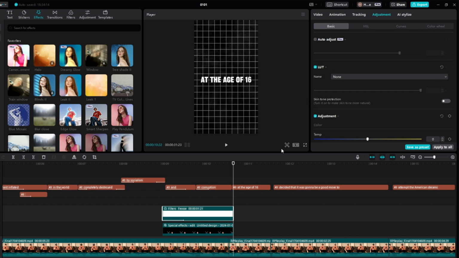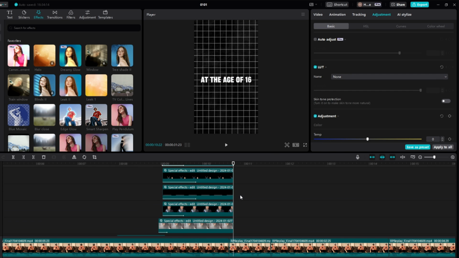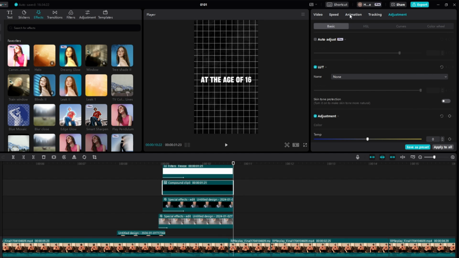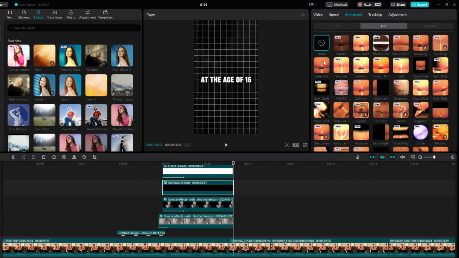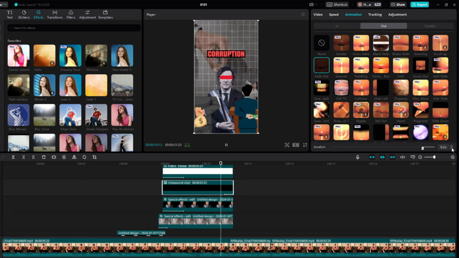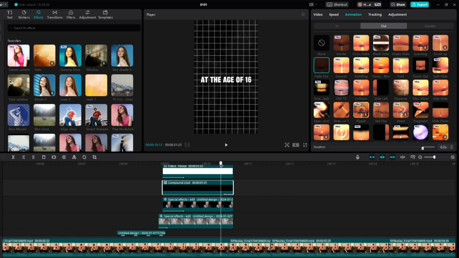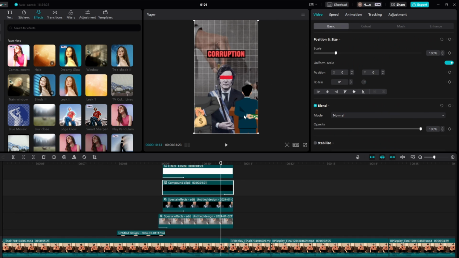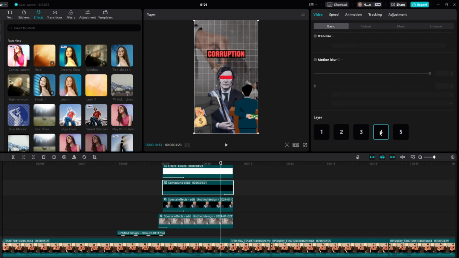And then with these, we now need to add an animation out. So what we can do is put these two together, right click, and create a compound clip just like so, and then we come to animation out on this. We will fade it out again on 0.2. And then right here, if it comes back in front, you can just go back to basic, back to layer, and put it behind just like so.